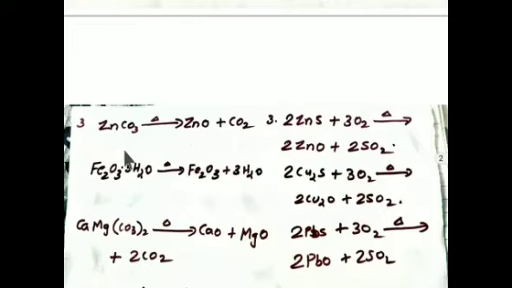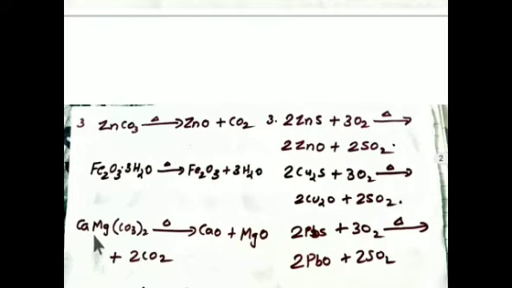ZnCO3, this is calamine, the ore of zinc. After simply heating, you will get ZnO plus CO2. Next one, limonite, Fe2O3·3H2O. After heating, you will get oxide of iron plus 3H2O.